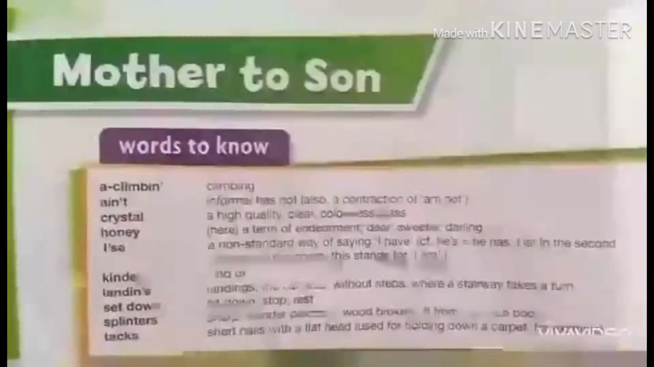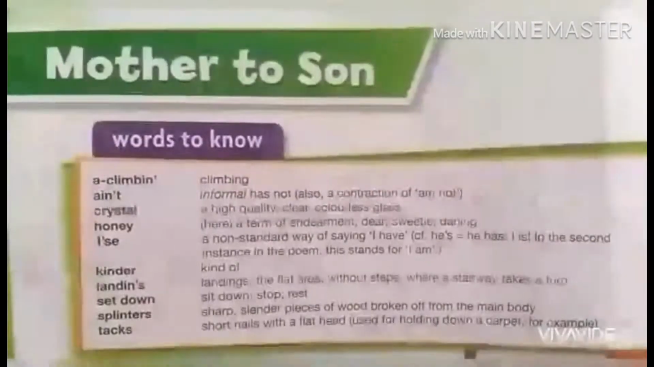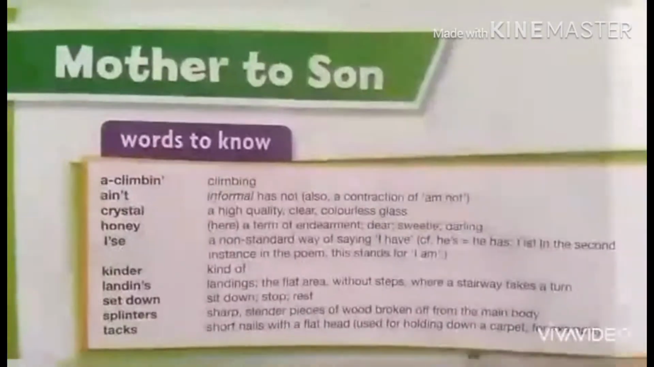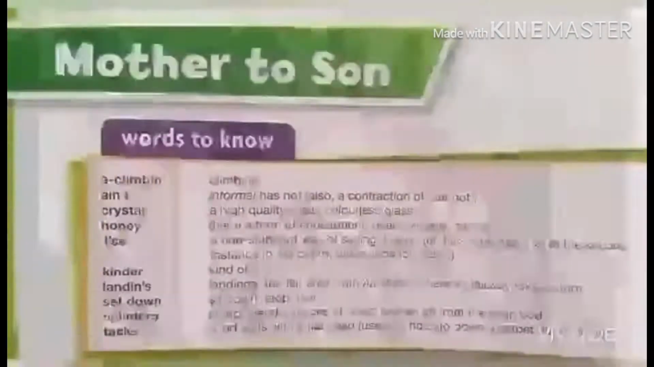The next word is ain't. Ain't is an informal way of using has not, or a contraction of am not. Like in some paragraphs, we write it as am not, are not, like this.